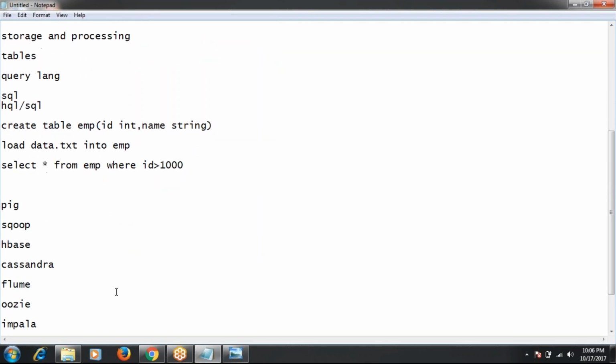Yeah. And next, Pig. Pig is also one of the ecosystem components of Hadoop, developed by Yahoo, and it is supported by a scripting language.